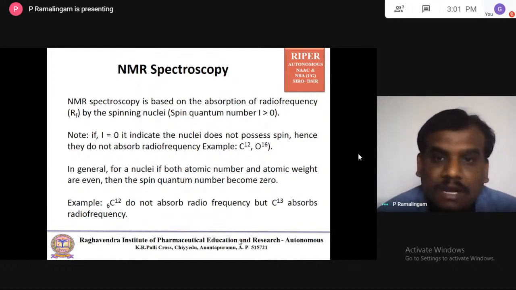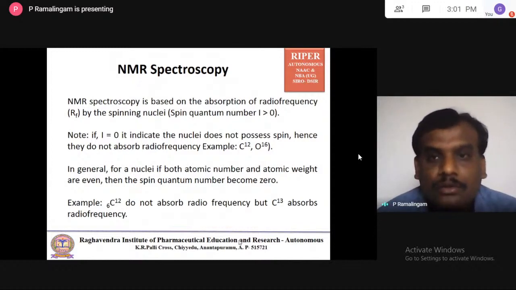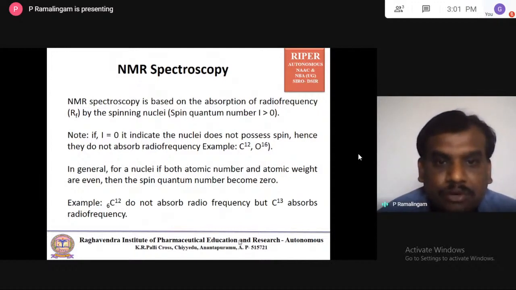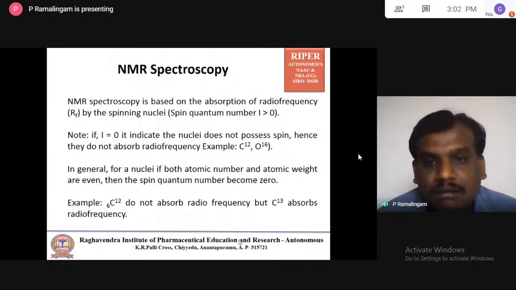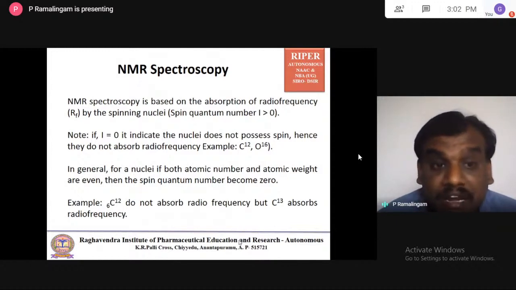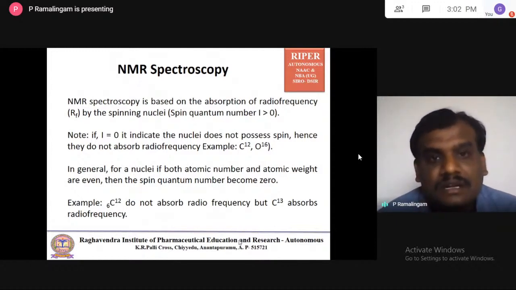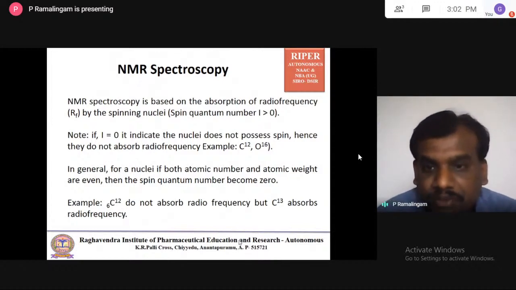The question here is, you cannot expect all the nuclei to absorb radio frequency. Only the spinning nuclei, especially those whose spin quantum number is not equal to 0. So if a nuclei possesses spin quantum number equal to 0, it indicates the nuclei does not possess any spin. So when it does not possess any spin, there is no magnetic property for the nuclei. Here the chapter name itself is called magnetic resonance. The magnetic resonance is nothing but the nuclei as well as the radio frequency having their own magnetic property.